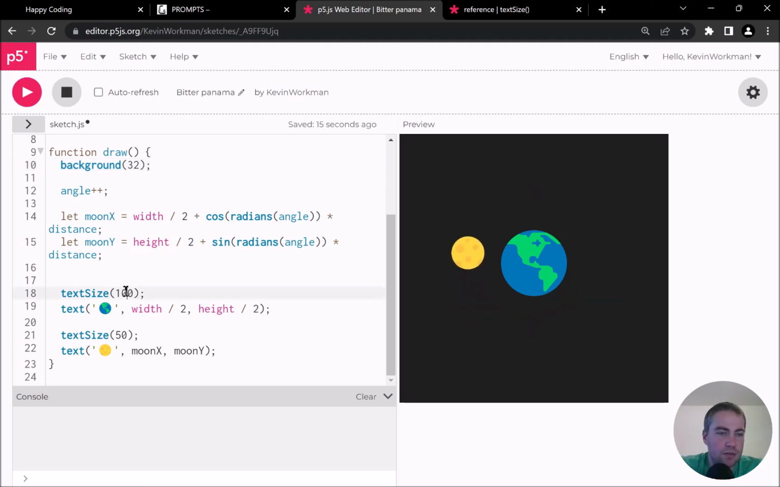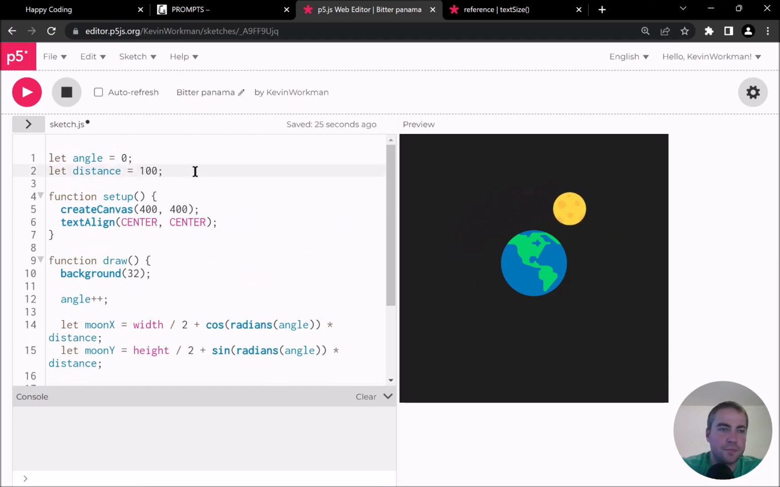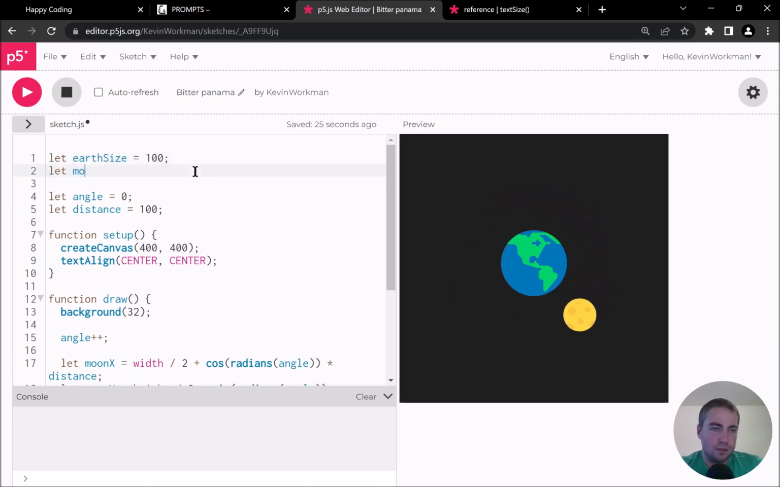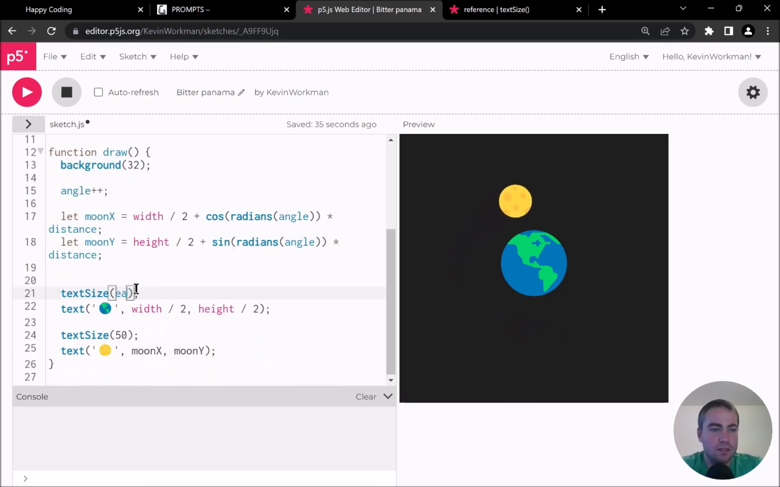I could change these numbers. Maybe I'll put these as values at the top so I can play with them a little bit. Let Earth size equals 100. Let moon size equals 50, so I can play with them a little easier. This is Earth size and this is moon size.